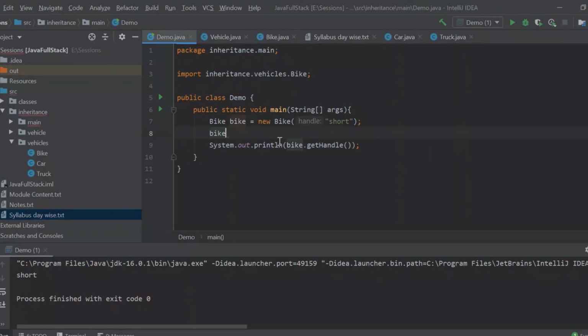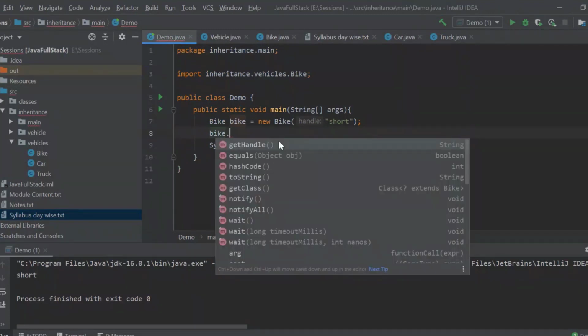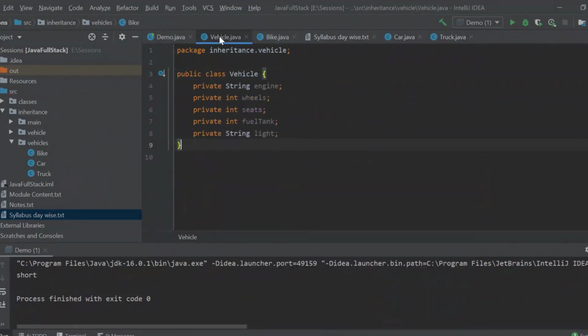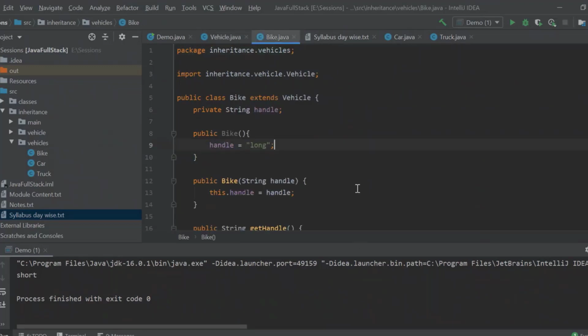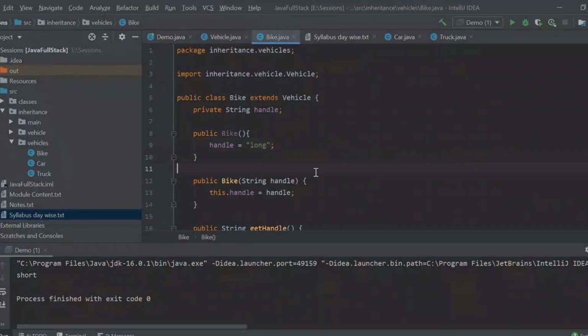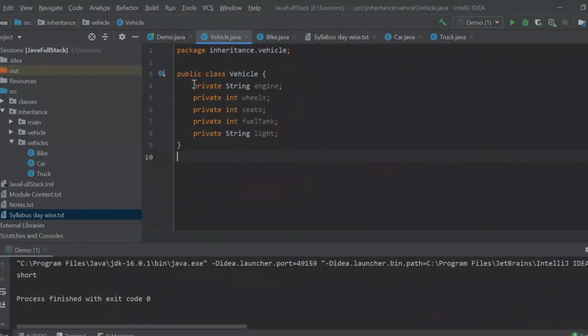Now tell me, am I able to access anything of the vehicle class? No. Why am I not able to access? We know that our bike extends vehicle. If we are able to access the properties of the bike, why am I not able to access the properties of vehicle? Speak up, guys. Because it is private. Just because the vehicle class is inherited by the bike class, that doesn't mean that you can access it. No, you can't access it.